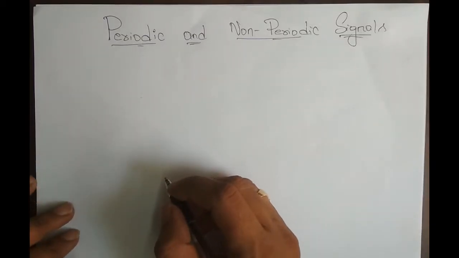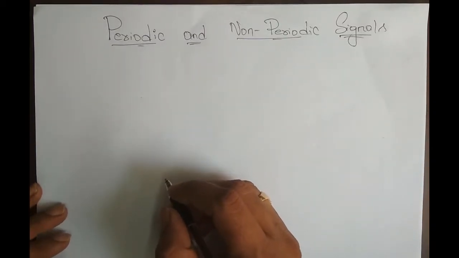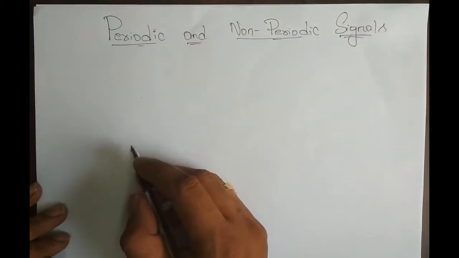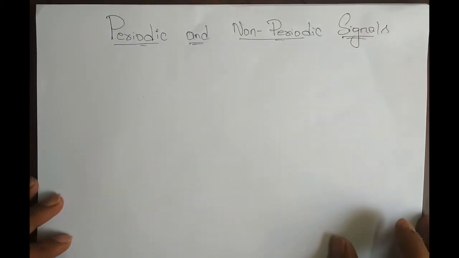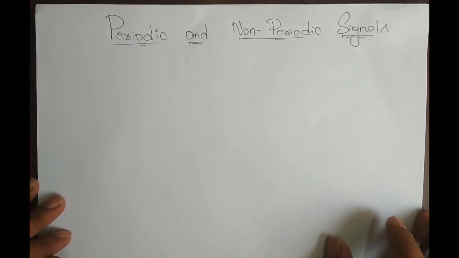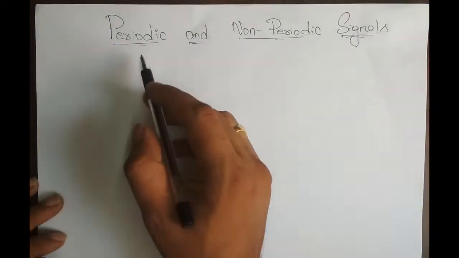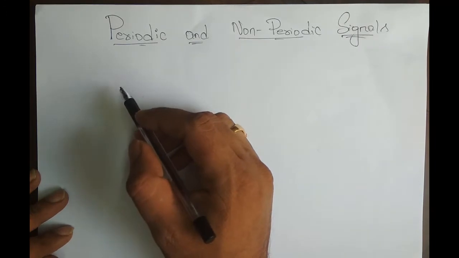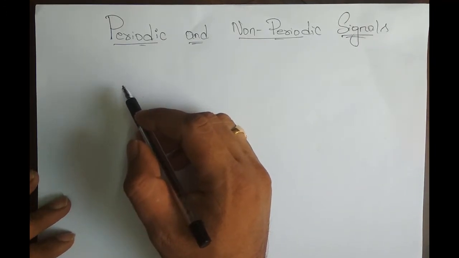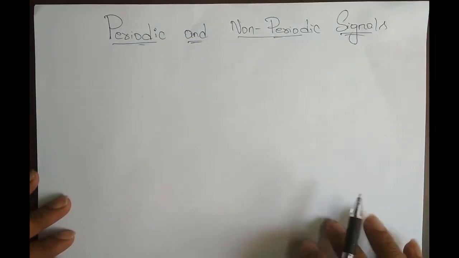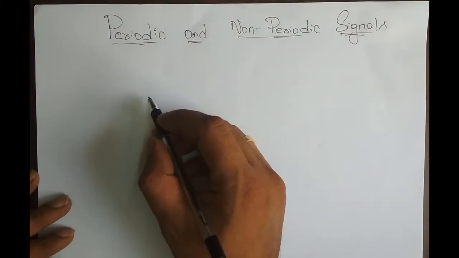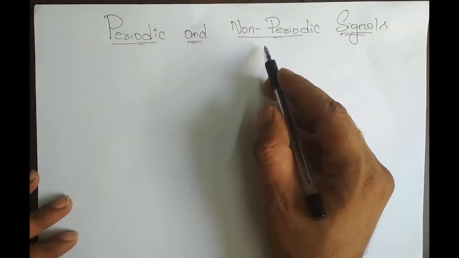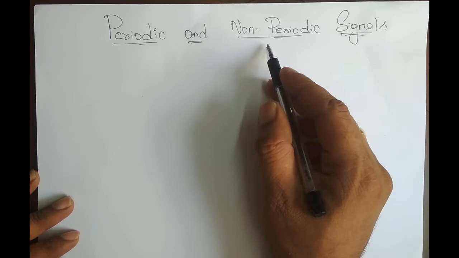Hello everyone. In this video, we shall take up a few problems on periodic and non-periodic signals. As we discussed before during classification of signals, how do we define periodic signals? How do we check for a signal to be periodic? If the signal repeats itself for a particular time interval, then we call the signal periodic. If the signal does not repeat itself for a particular time interval, then the signal is non-periodic.